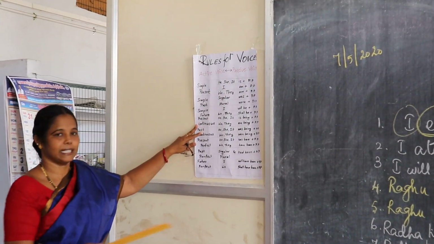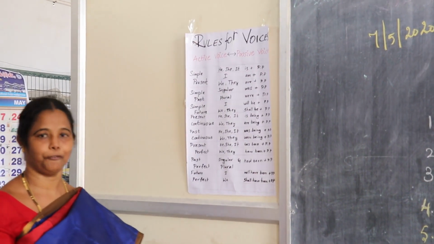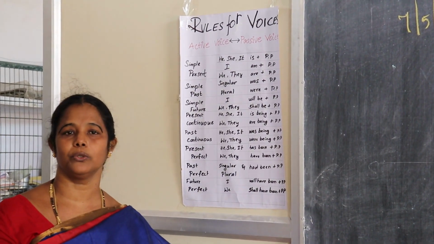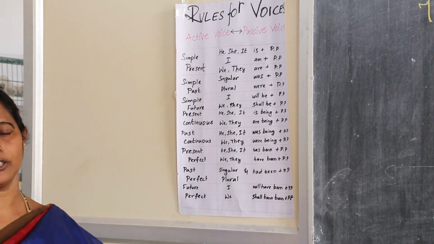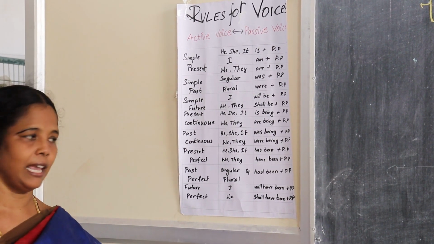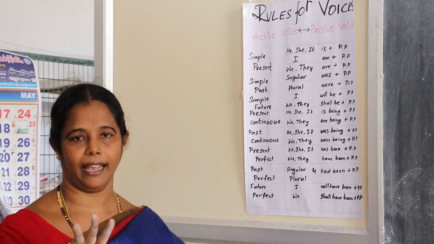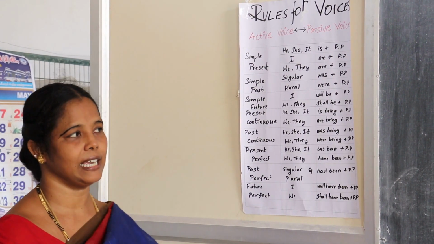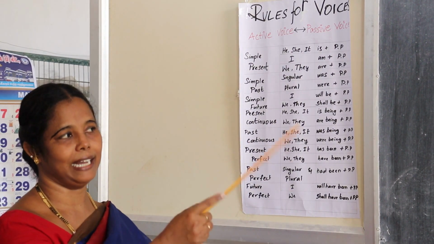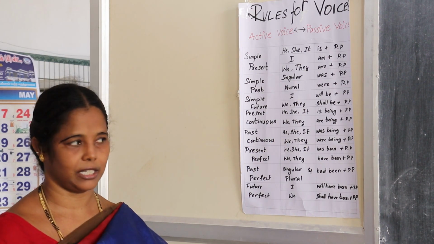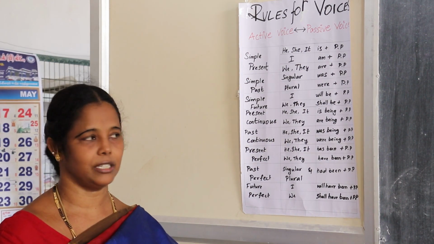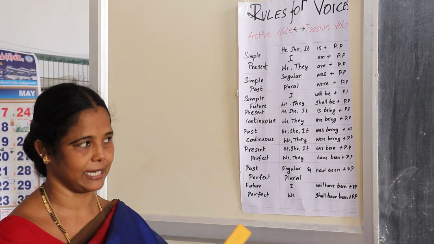Only 8 tenses: simple present, past, future, 2 continuous forms, present continuous and past continuous, and then 3 perfect forms. Only these 8 tenses have the active and passive formation changes. Only this much is enough for this class.